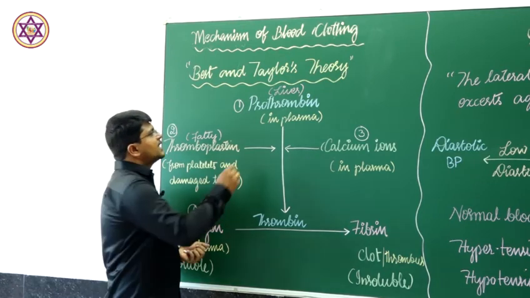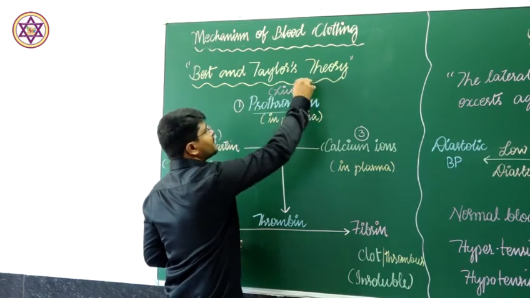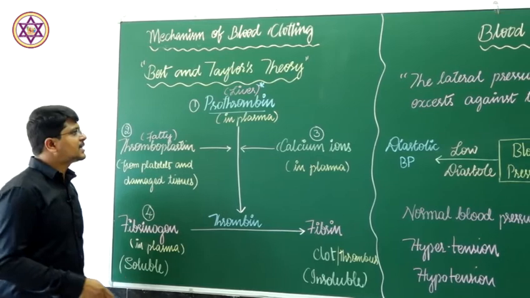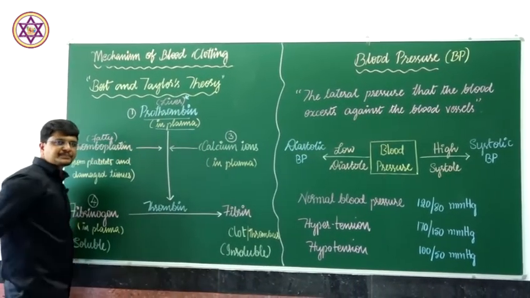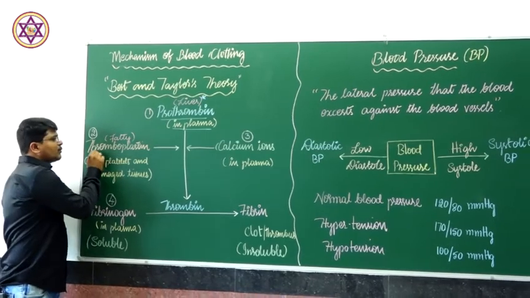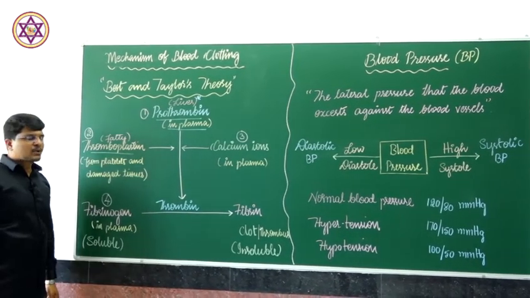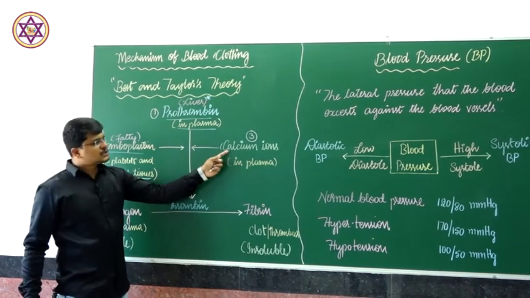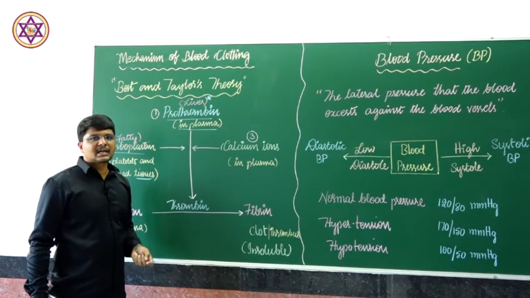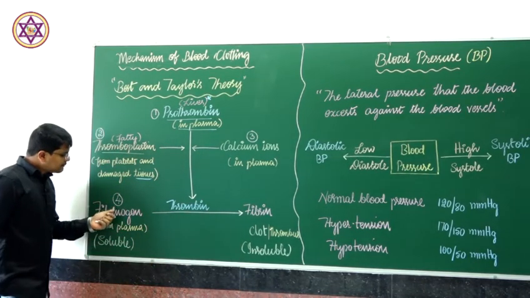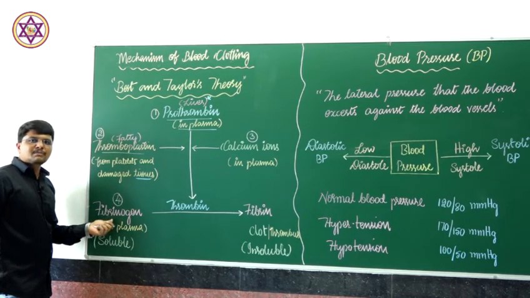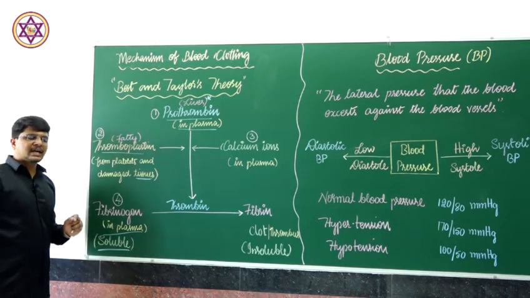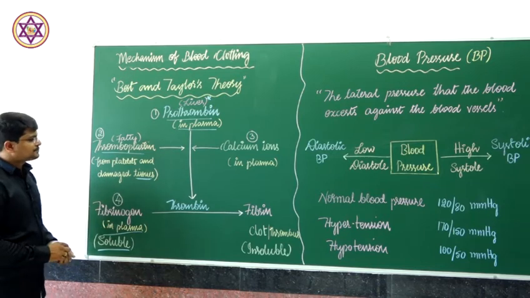Prothrombin is secreted in the liver and is present in a small quantity in the blood plasma. Whereas thrombokinase or thromboplastin is a fatty compound which is present in the tissues, and calcium is present in the blood plasma as an inorganic constituent. And fibrinogen is a blood plasma protein present in the soluble form.